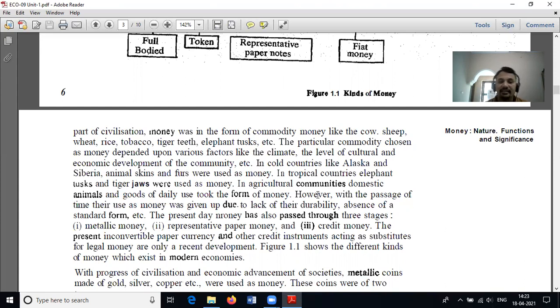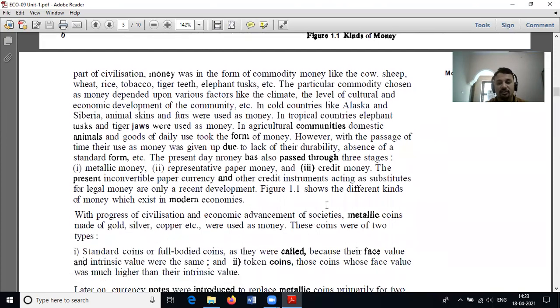The present inconvertible paper currency and other credit instruments acting as substitutes for legal money are only a recent development.